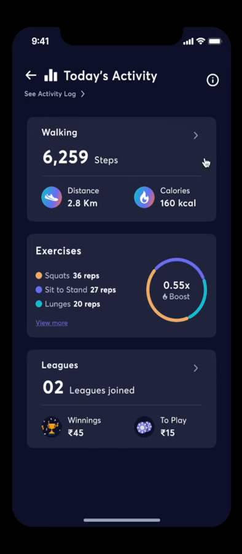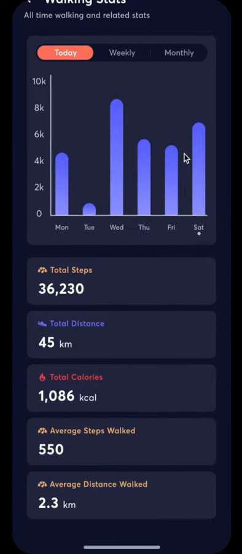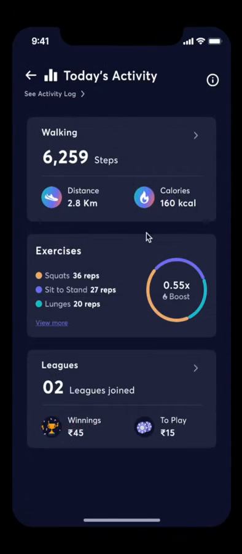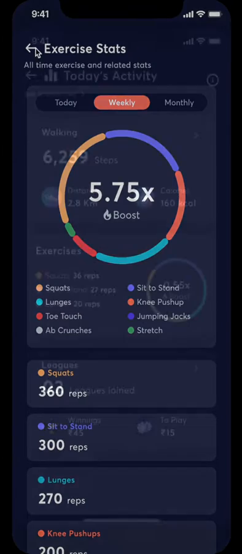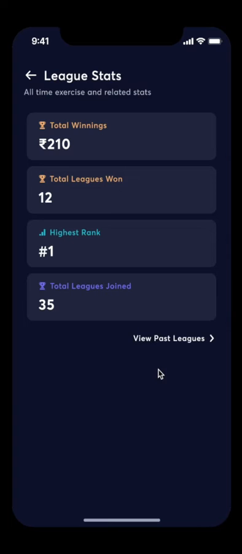This is the dashboard where you can check all the important stats for your daily activity. And your league stats.